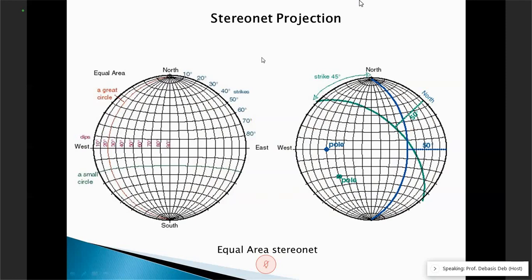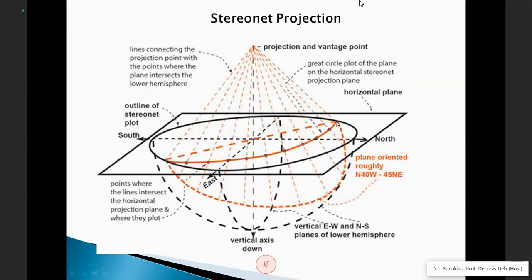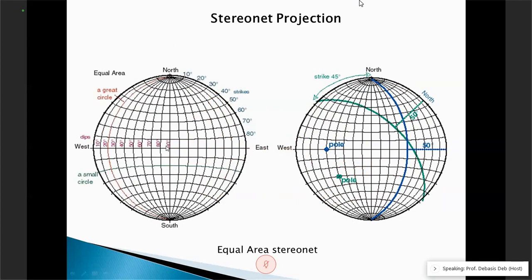Here we are measuring strike from the north, and dip we are measuring either from east or west. So from east or west, from west or east, we are measuring dips. Here it is 90 degree, here it is 0 degree, and this is north 10 degree east, north 10 degree west, if this strike is like this.